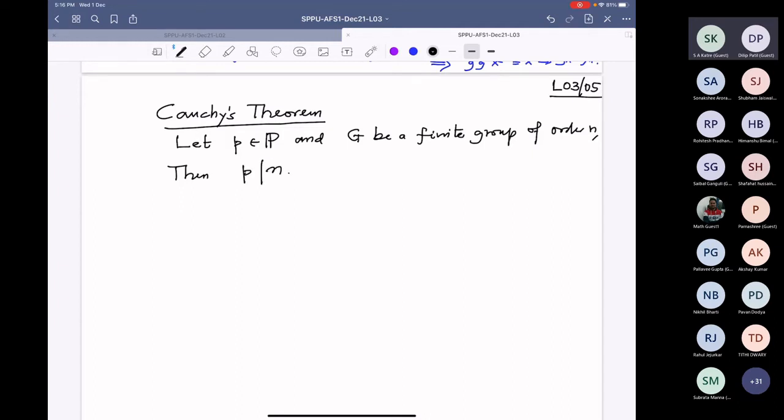See, the statement doesn't have any group action, but there is a very nice proof by using group action. Of course, one can prove it also by induction, but this is a very nice proof. So let us see this proof by group actions. So proof.